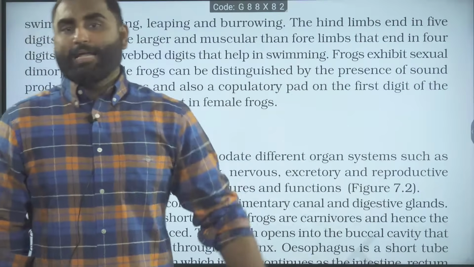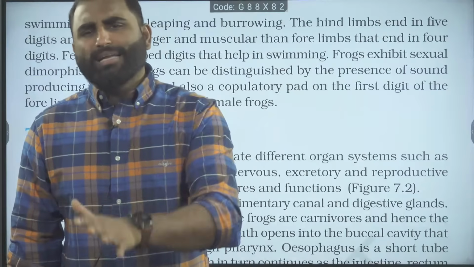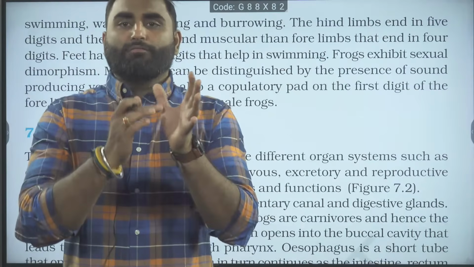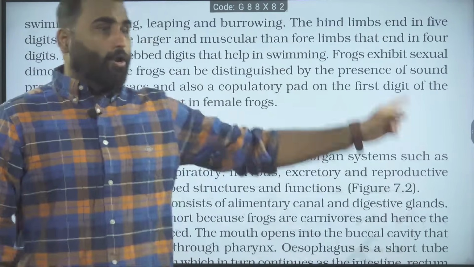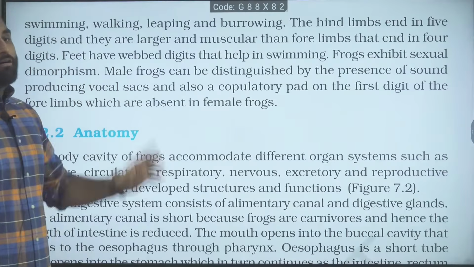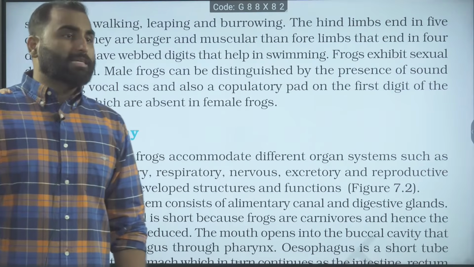And the copulatory pad, which develops during the breeding season, especially in the rainy season, on the first digit of the forelimb. Copulatory pad on the first digit of the forelimbs. Are we clear with this? Understood?